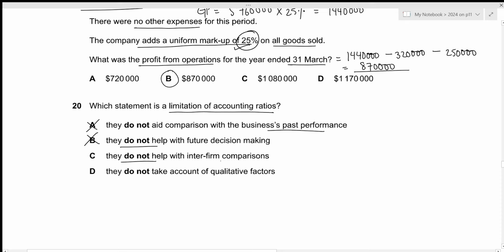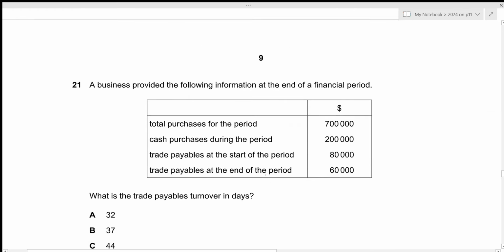They do not help with interfirm comparisons. Again, we can compare our ratios to other businesses within the same industry. So this is also incorrect, which means that the correct answer would be D. They do not take account of qualitative factors. That is true because while calculating accounting ratios, we only use the financial factors. So we ignore qualitative factors such as customer loyalty or experiences and skills of our workforce. That's all for the 20th question. Let's move towards the next one.